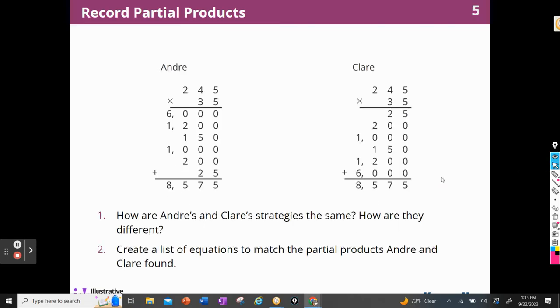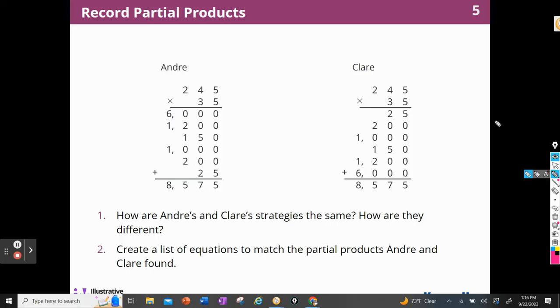How are Andre and Claire's strategies the same and how are they different? So I think they both find, let's see, how are they the same? They both find 6 partial products: 1, 2, 3, 4, 5, 6. They both found 6 partial products and then added them together.